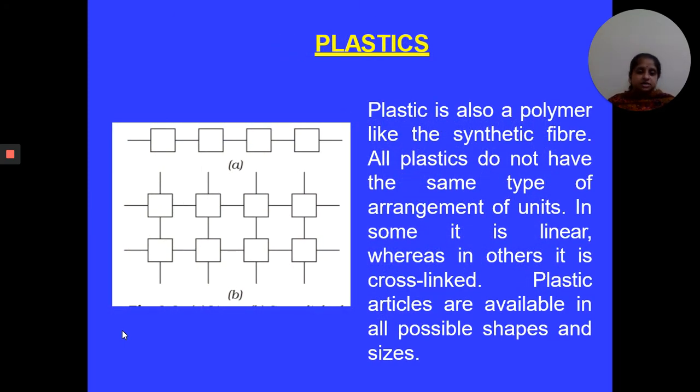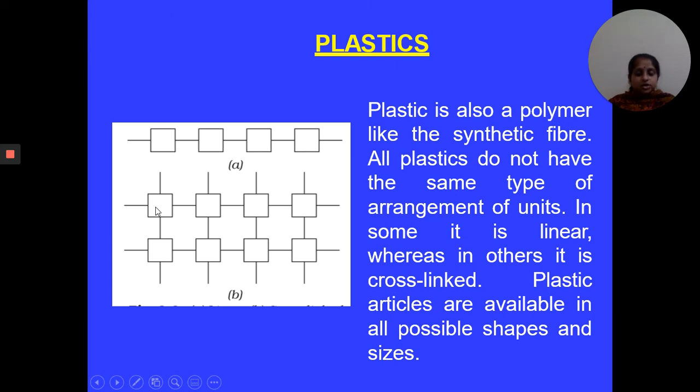Next is plastic. What is plastic? Plastic is also a polymer like a synthetic fiber. All plastics do not have the same type of arrangement of units. In some plastics, a linear arrangement is there. In others, a cross-linked arrangement is there. What is a linear arrangement? All the units are arranged in the form of a line. That's why it is known as a linear arrangement.